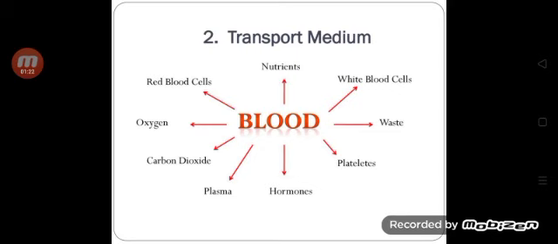Children, what is the main circulatory organ in our body? Heart. It is the main circulatory organ in our body. What are the other parts in the circulatory system? Blood, blood vessels, lymphatic vessels.